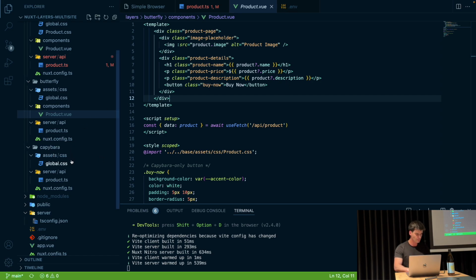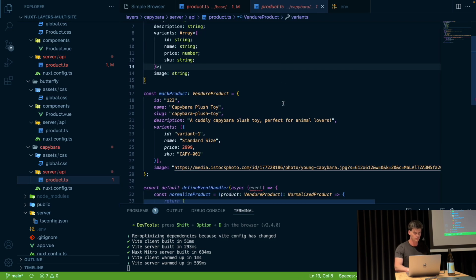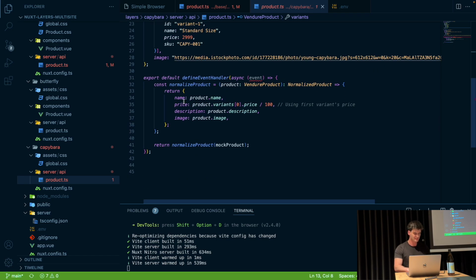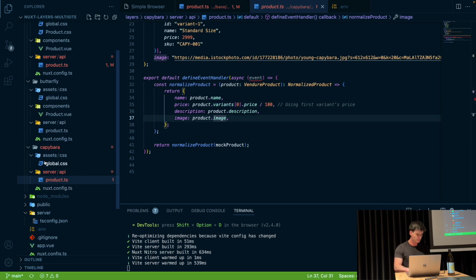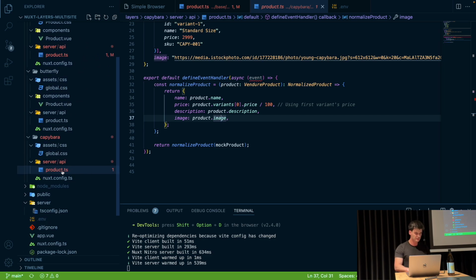The same with Capybara. In Capybara, we also have a Vendure product. Vendure is an e-commerce platform, an open source one, quite good, by the way. And here we are also normalizing the data model from Vendure to our common format. You see that we're not actually overriding the product component. We're just inheriting the product component from here, yet with a different data model, this is displaying properly, right?